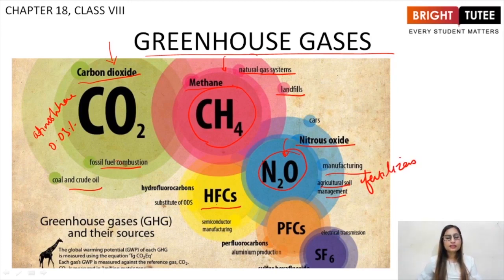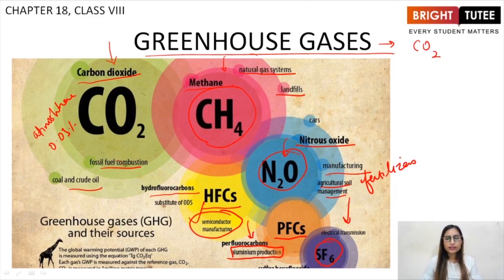Then HFCs. HFCs are hydrofluorocarbons. They are released during semiconductor manufacturing. You'll be studying about this in higher classes. Then PFCs, perfluorocarbons. They are released during aluminium production. And SF6, which is released during electrical transmission. So let us list these gases.